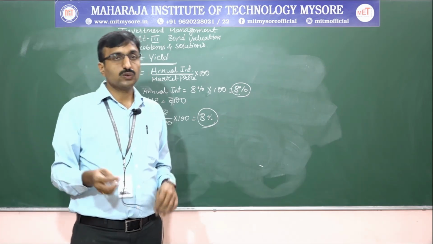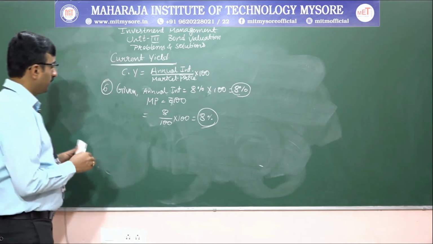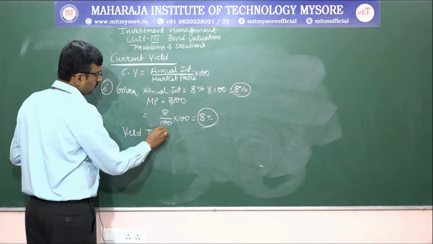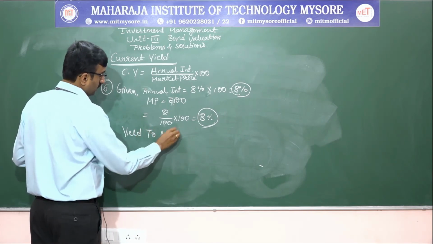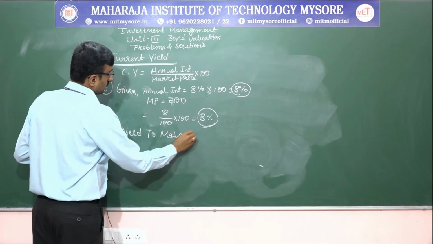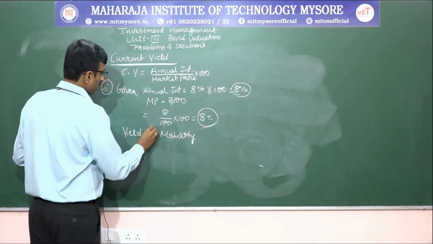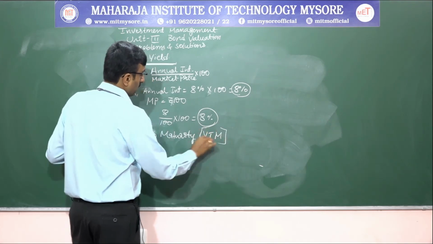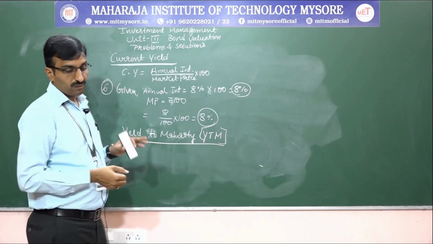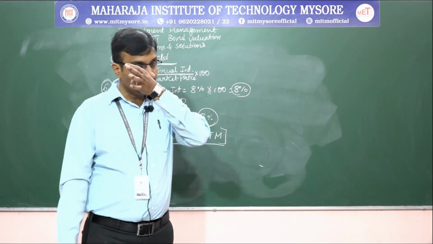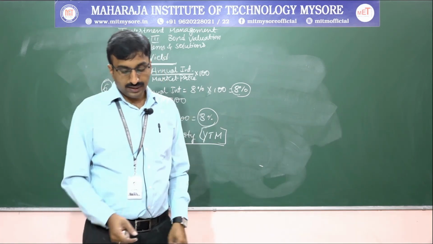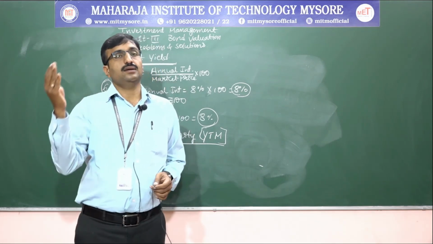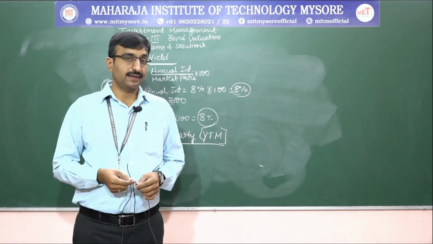Okay. Next, moving on to yield to maturity. Next concept is yield to maturity, that is YTM. In the yield to maturity, we are going to calculate the maturity value in terms of percentage.